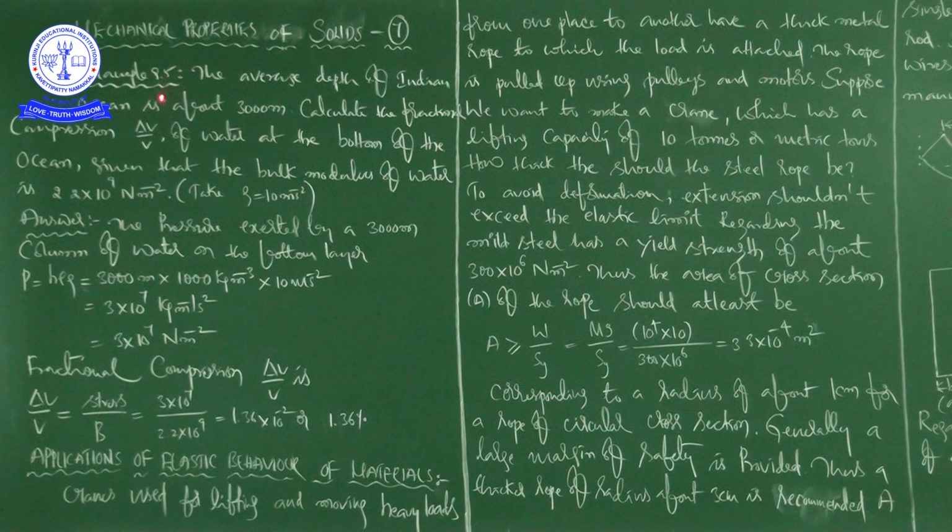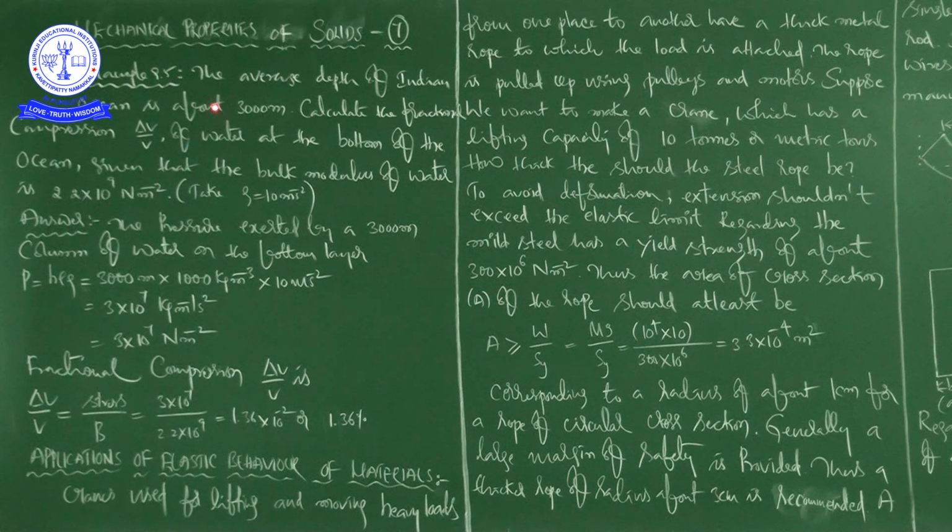See the example 9.5. The average depth of Indian Ocean is about 3000 meters. Calculate the fractional compression delta V by V of water at the bottom of the ocean, given that the bulk modulus of water is 2.2 into 10 power 9 Newton per meter square. Take small g is equal to 10 meter per second square.